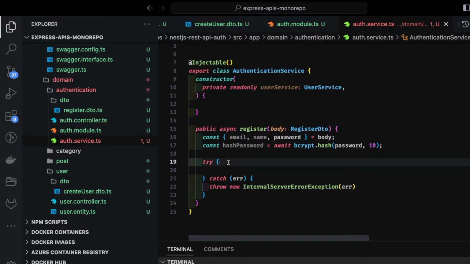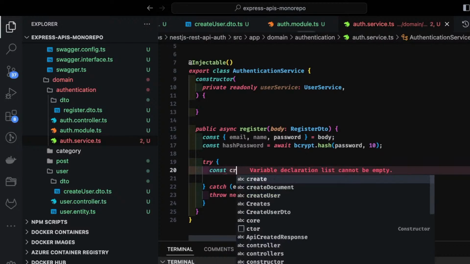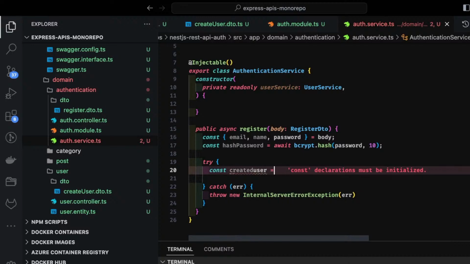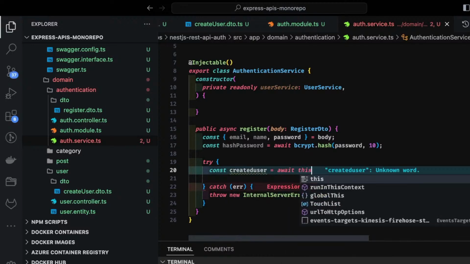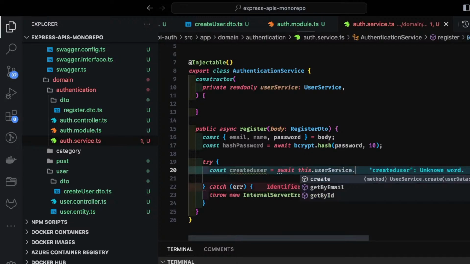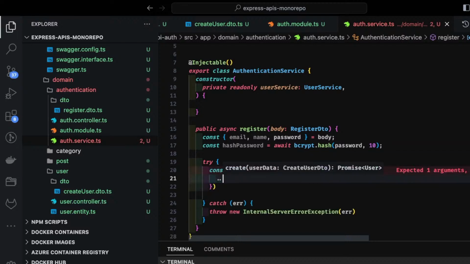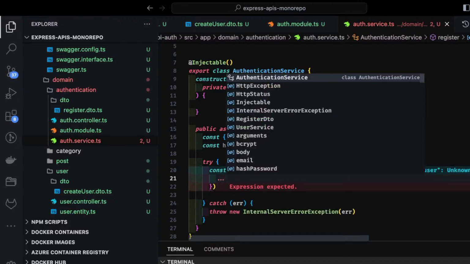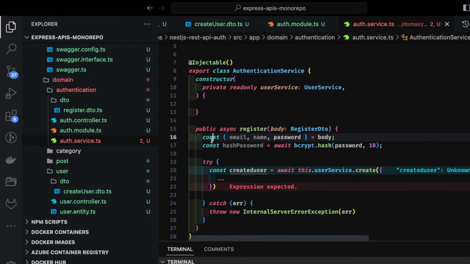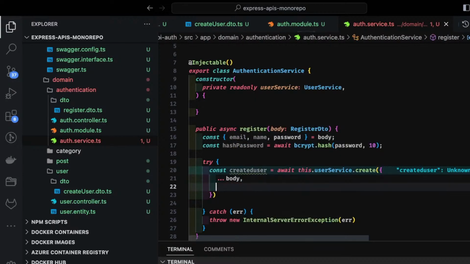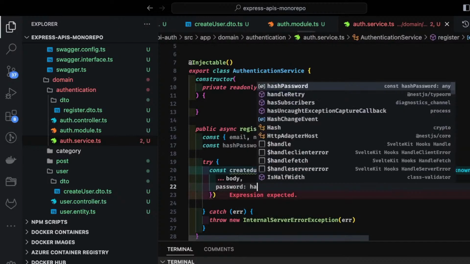Okay, and here what we are doing is const createdUser equal to await this.userService.create. User service already has this create method, so what we are doing is passing the body, this body payload which we already have, and then we'll just override the password value with the hash password.